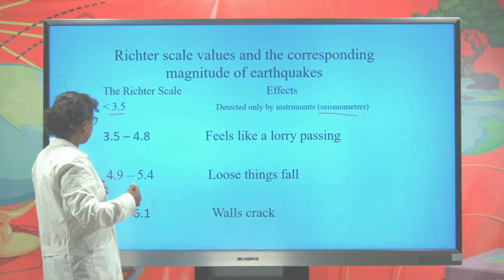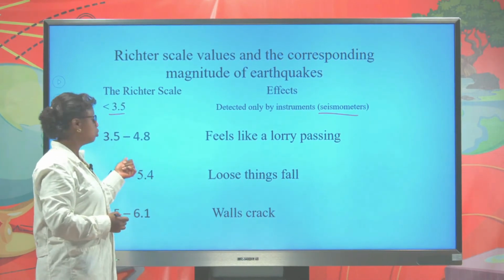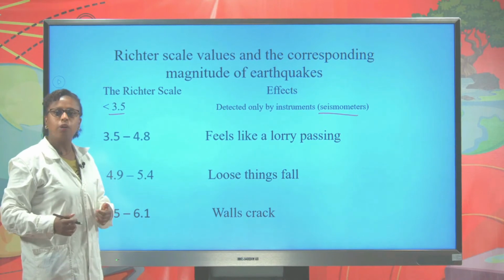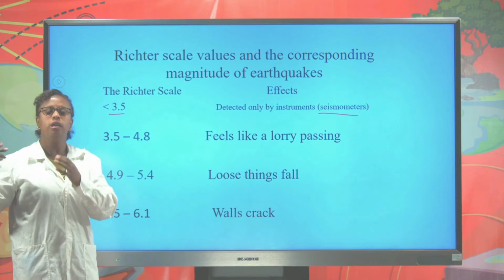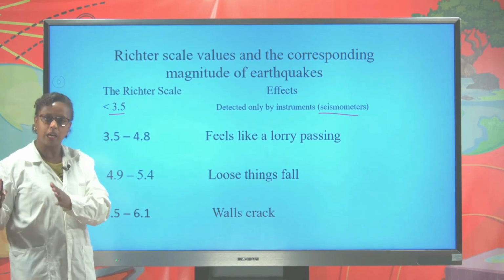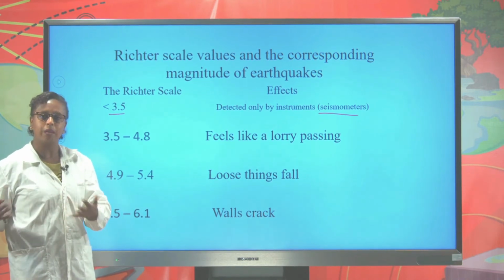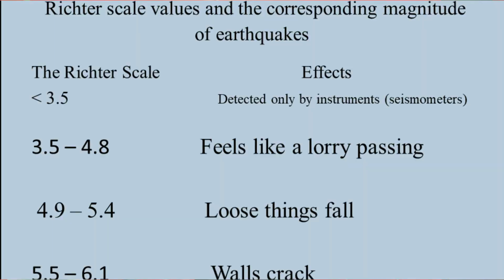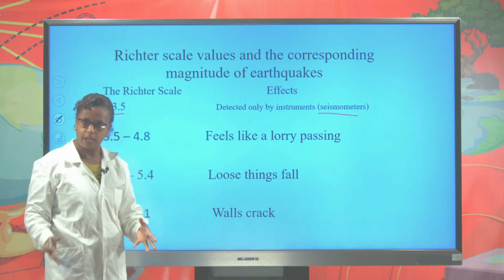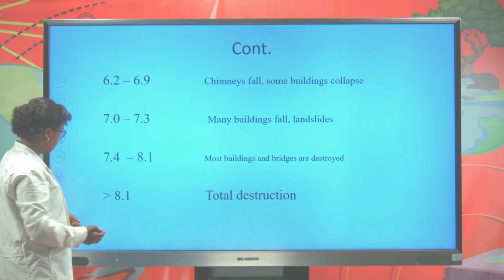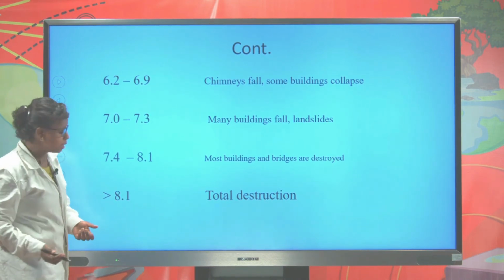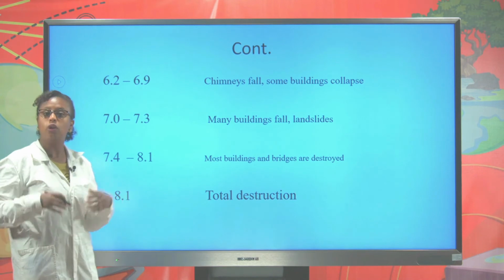But when the Richter scale reading is 3.5 to 4.8, we feel a little bit, like when a big lorry or vehicles pass around us, and we feel some kind of vibration. And when the Richter scale is 4.9 to 5.4, loose things fall. And when the Richter scale reading is greater than 8, total destruction will occur.